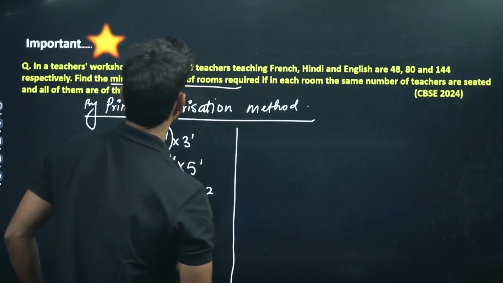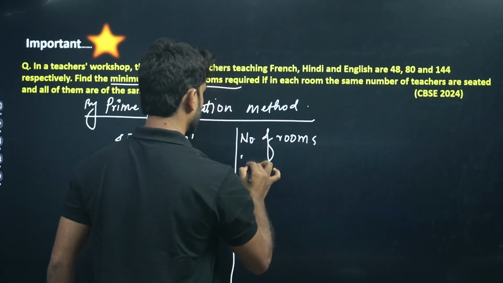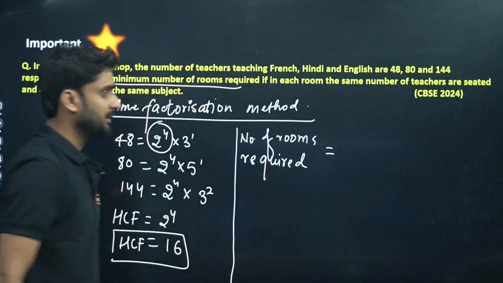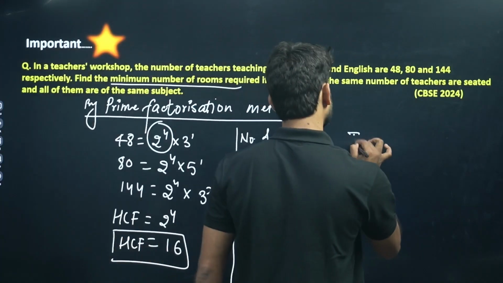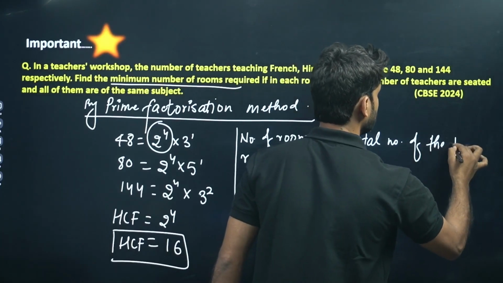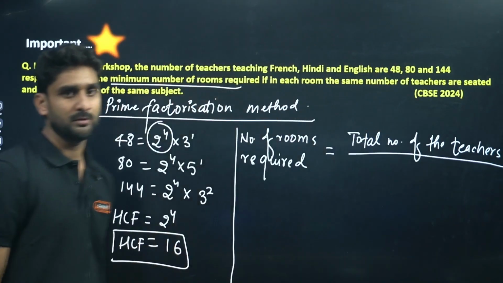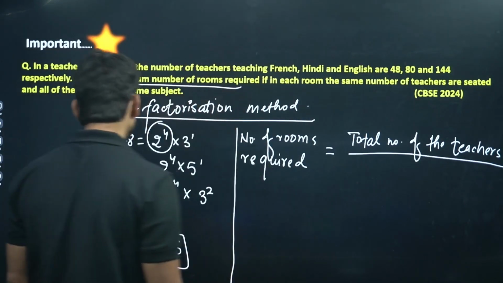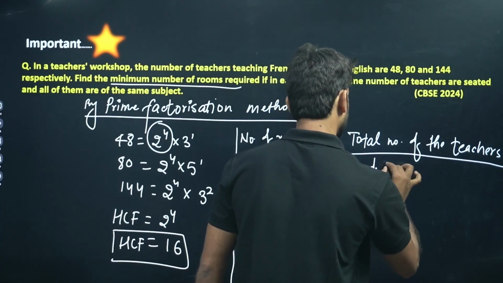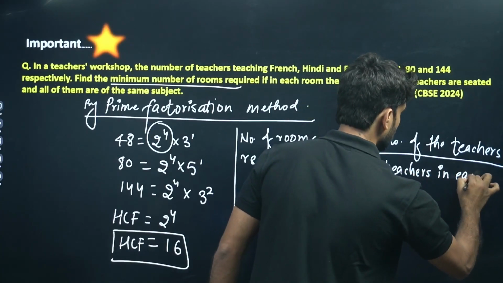So how can we find out the number of rooms required? The number of rooms required equals the total number of teachers who participated in the workshop divided by the number of teachers in each room.